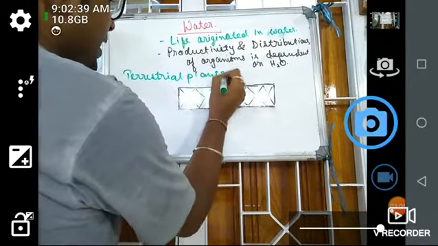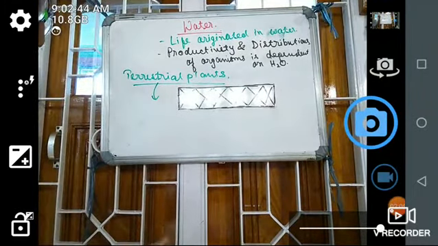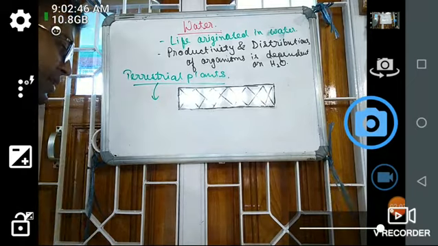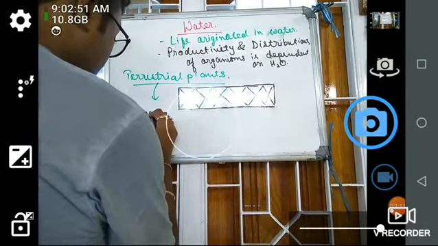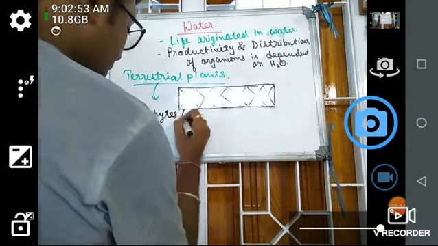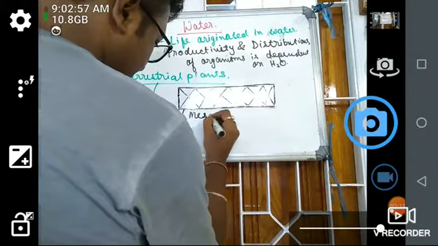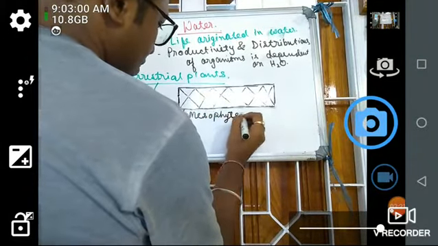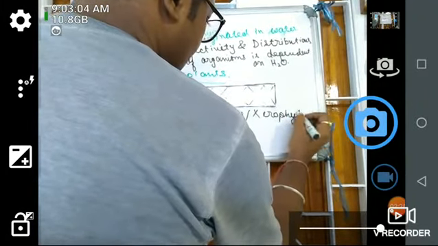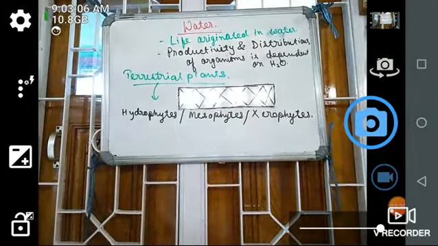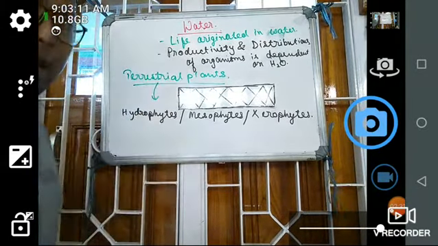We can find three types of plants on land, that is hydrophytes, next mesophytes, and xerophytes. Three types of plants are basically produced on the basis of water supply.